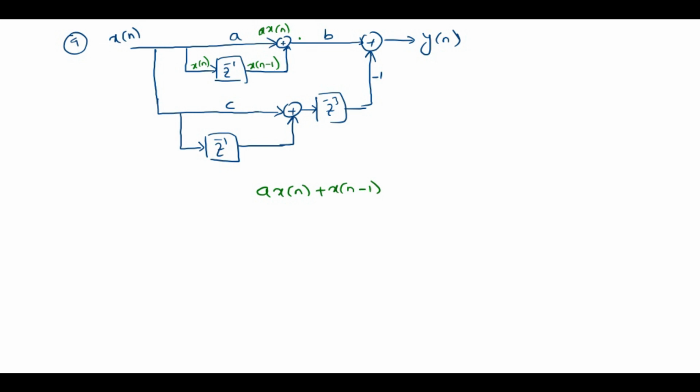Now this is the output of the first adder, and that is multiplied with the coefficient b. So this whole thing is multiplied with b. This is one of the inputs of the second adder. Let us say this is the first adder, this is the second adder, and this is the third adder. Now one of the inputs to the second adder is b into a x of n plus x of n minus 1. Now coming to the third adder,